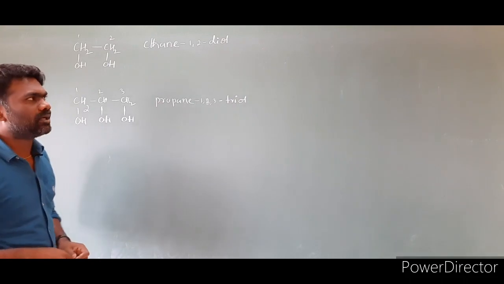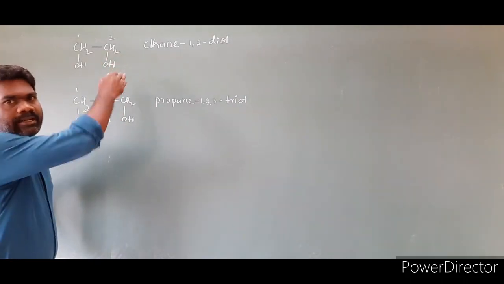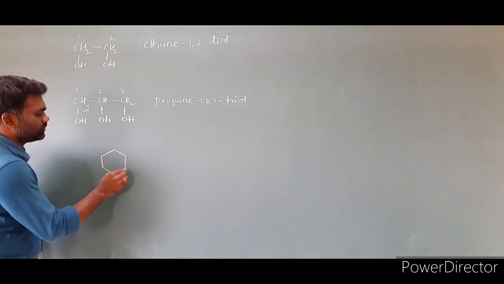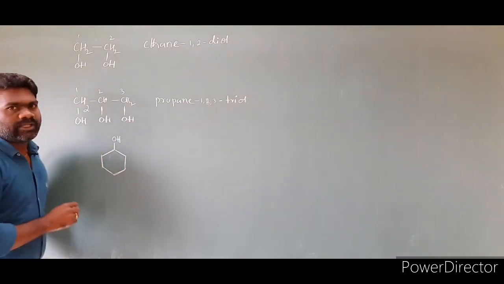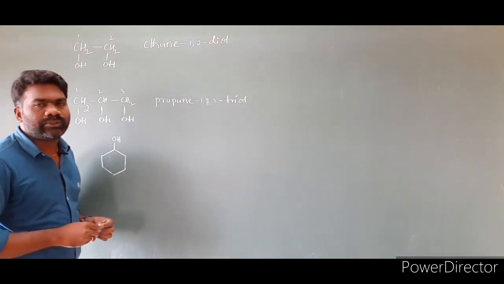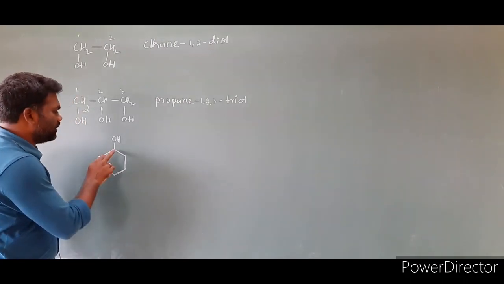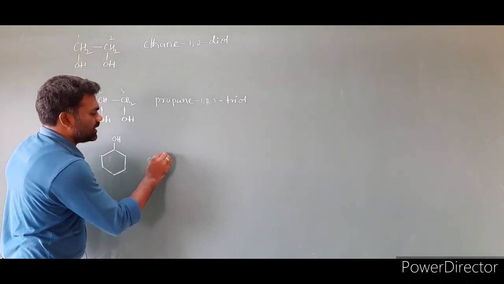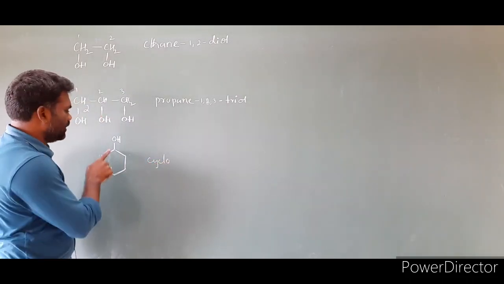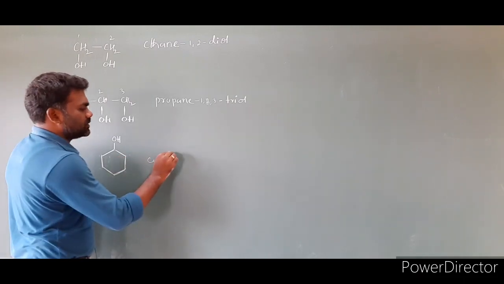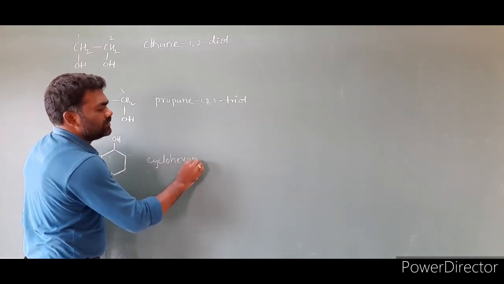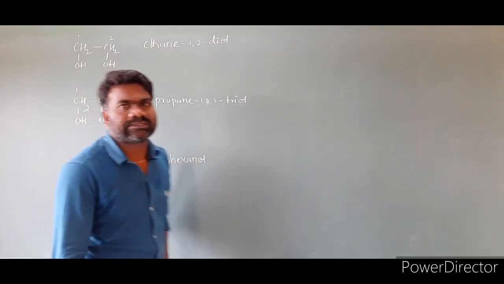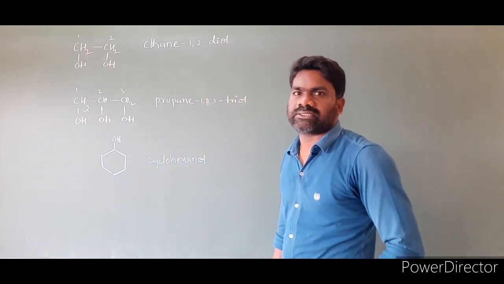These are the diols, triols, so polyhydroxy compounds. Now let us see some cyclic compounds. I am taking this one. OH group is present. When a cyclic compound is there, we have to use the prefix cyclo. So how many carbons? 1, 2, 3, 4, 5, 6. So first we have to write the prefix cyclo, it is a rule. And 6 in the sense hexane. This is what? Alcohol. Hexanol. Simply we call it cyclohexanol.